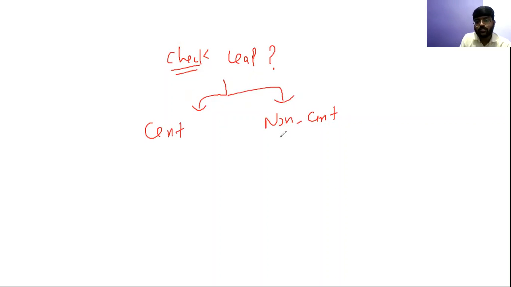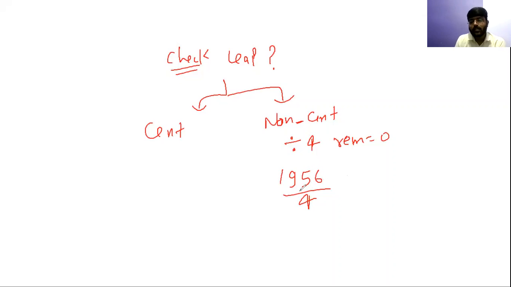So for every non-century year, if I need to check whether it's a leap year or not, I will divide it by 4. Division by 4 is only applicable for non-century years. Let's suppose I have been given a year like 1956, and I ask you, this is a non-century year, check whether it is leap or not. You will divide it by 4, and if you get remainder 0, I can say the year is divisible by 4, it will be a leap year, otherwise it will be an ordinary year.